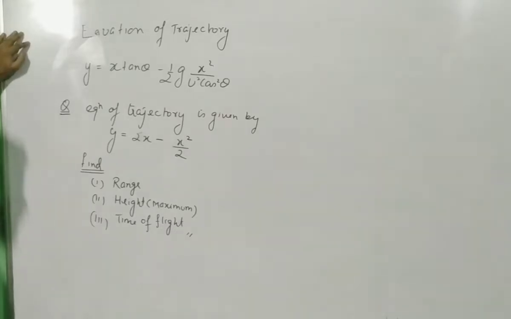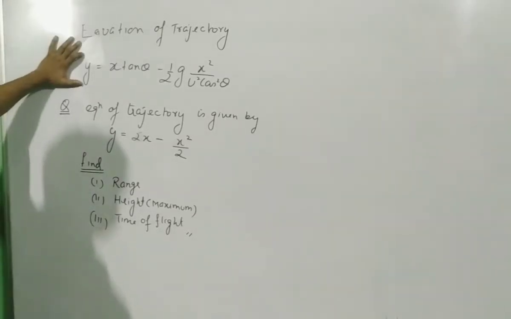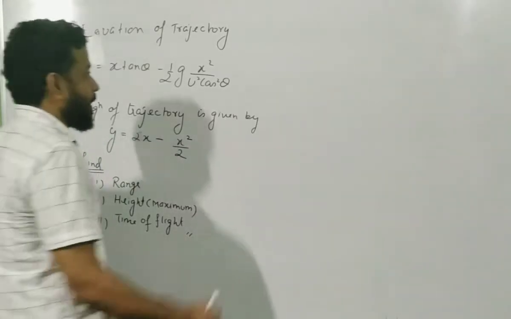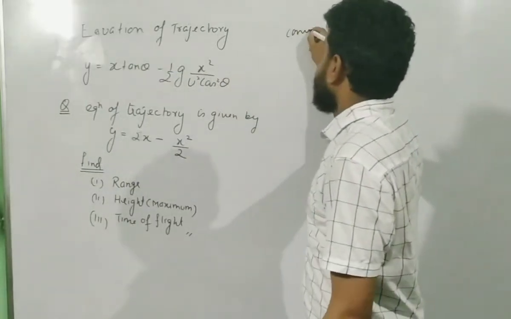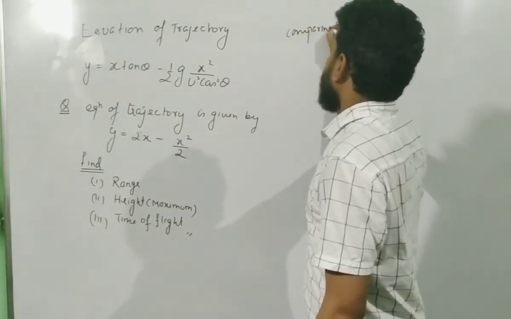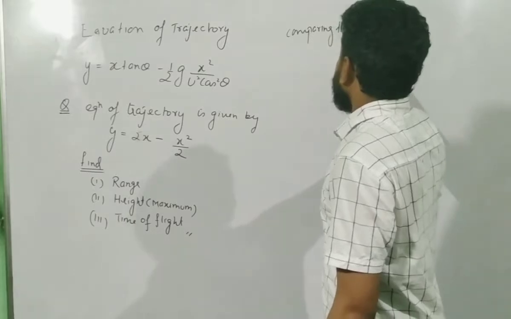What is the first method? The first method is the old method, the conventional way, by comparing the coefficients. So you have this as the equation of trajectory, and this is given to you. If you compare the coefficients,